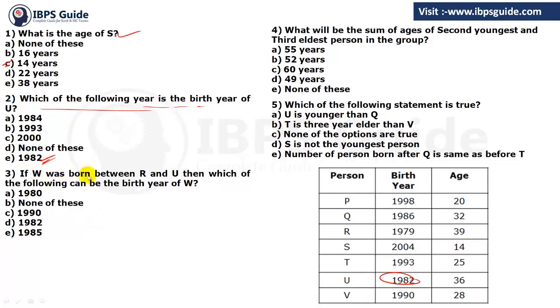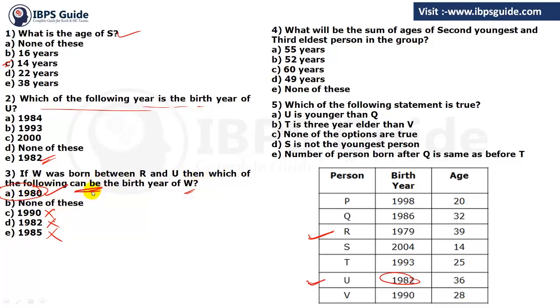If W was born between R and U, then which of the following can be the birth year of W? So R's birth year is 1979 and U's birth year is 1982. So it must be between these. So 1980, is it possible? Yes, it is possible. 90 is not possible. 82 is not possible. 85 is not possible. So our answer will be option number A, because they are saying can be.